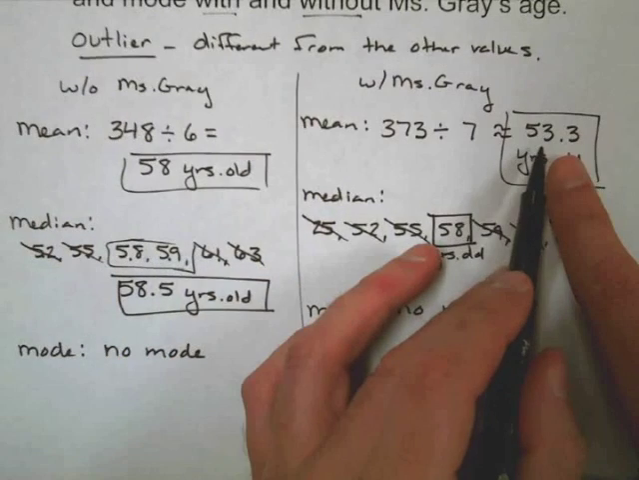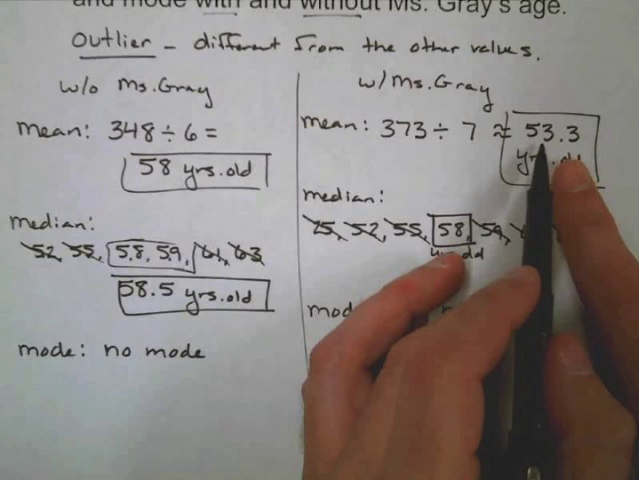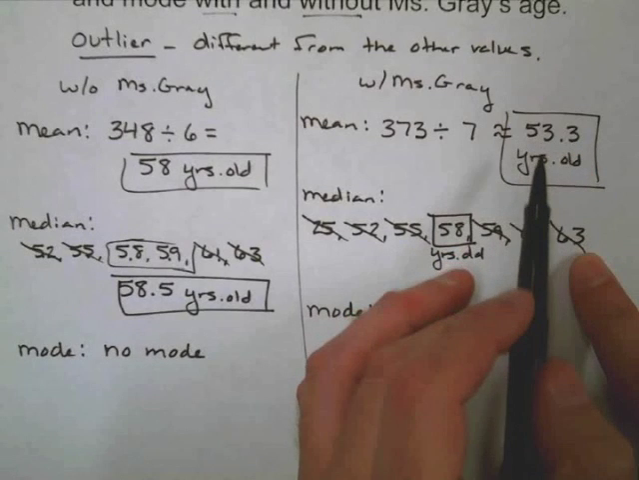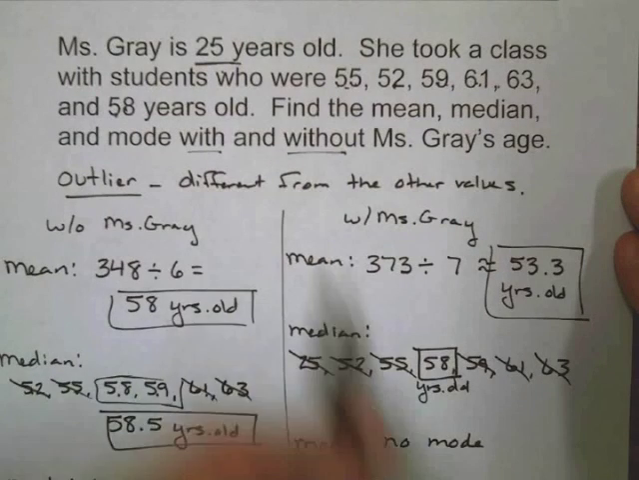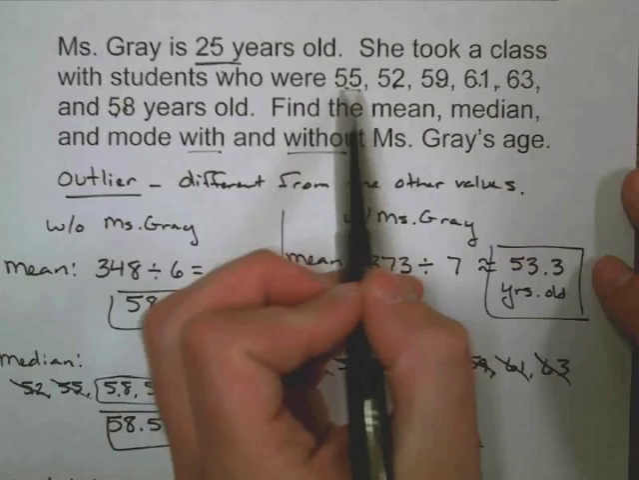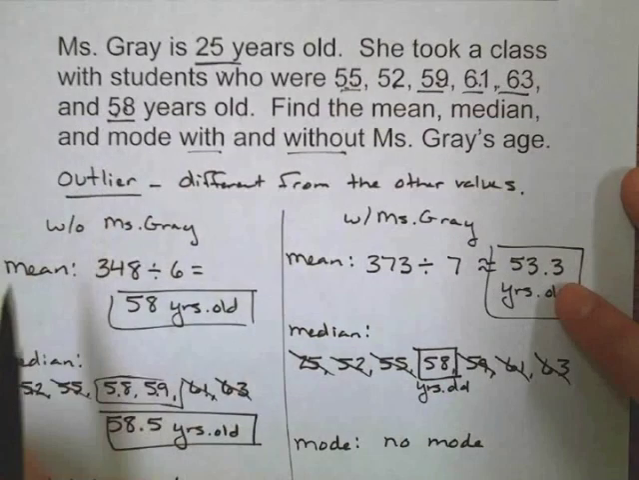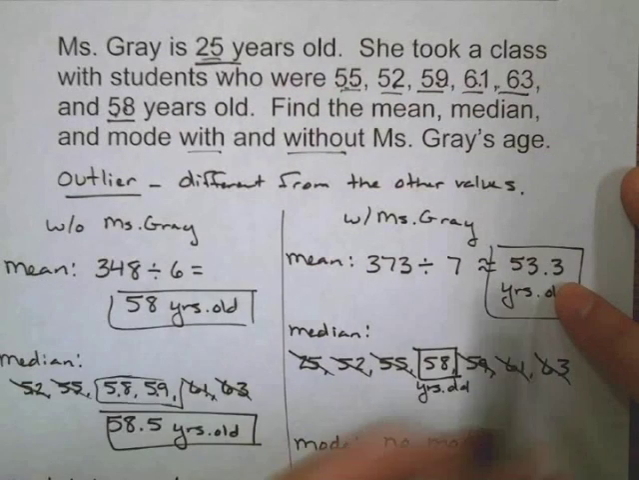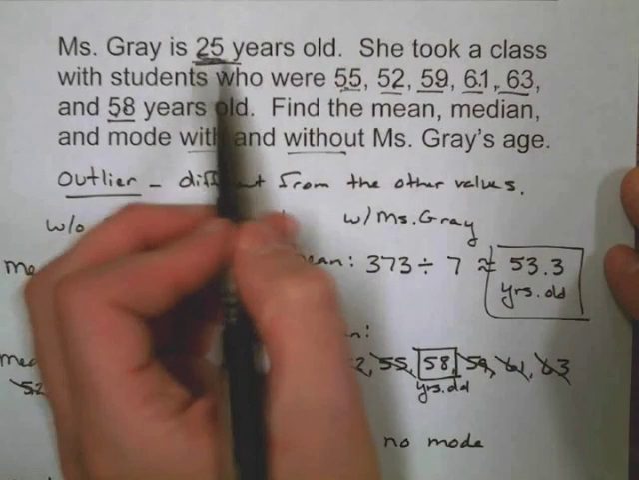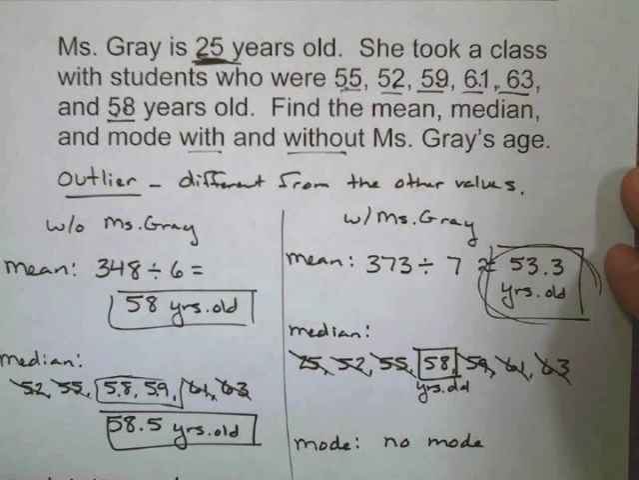So it really brings down our mean quite a bit, from 58 to 53. It drops almost 5 years. And it really makes this class look quite a bit younger than it really is. Most of the people, 1, 2, 3, 4, 5 of them, are over 53 years of age, where only 2 of them are under 53. So just having one person who is significantly younger really changes that average.